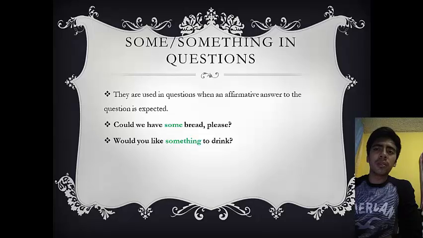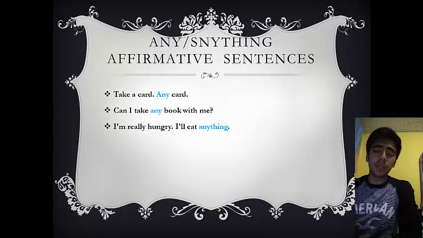Okay, and now we continue with any and anything. We have some affirmative sentences. We can remember that any and anything in these affirmative sentences are used with the same meaning of some and something, that in Spanish is cualquiera. Okay, here we have the first example: take a card, any card. That the students can translate in Spanish like toma una carta, cualquier carta.